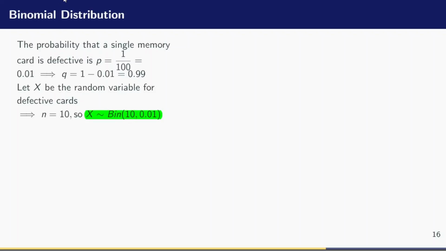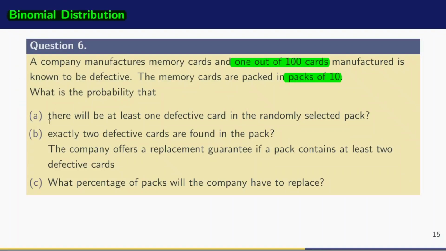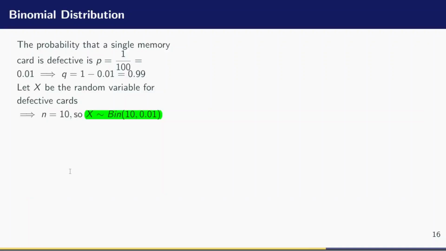Alright, let's go now to question A and solve. The A part of the question is, what is the probability that there will be at least one defective card in a randomly selected pack? Our point of interest is the probability that at least one card is defective. At least means the number of defective cards should be from 1 and above. So I can write it mathematically as the probability that X is greater than or equal to 1.